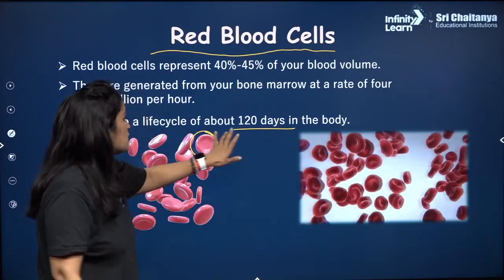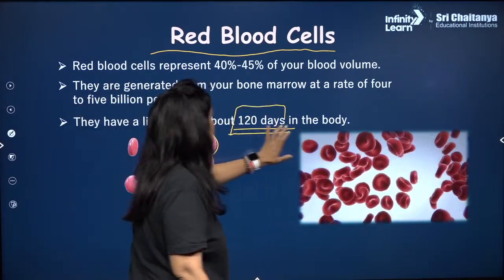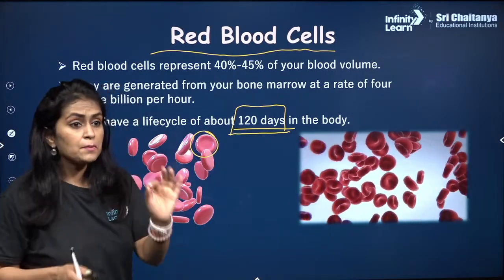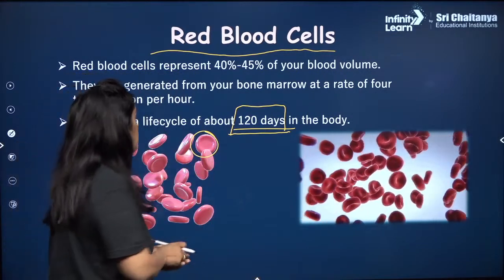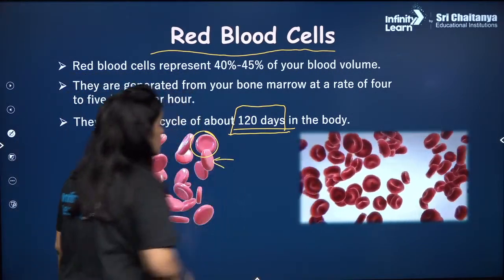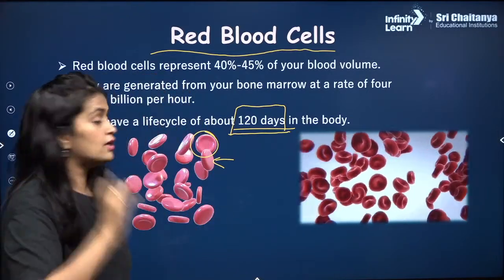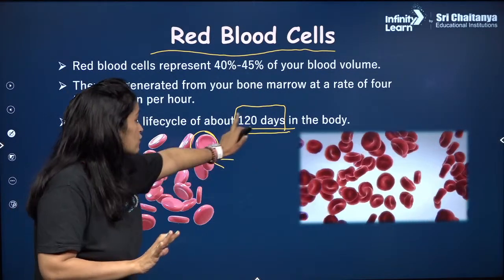Now you guys tell me, ये जो oxygen transport 120 days तक करेगा, उसके बाद क्या होता है इनका? They die off. They do not divide. RBCs, yes Muskan, RBCs will not divide because they do not have nucleus. Why cannot RBC divide is the question. They would live with whatever material is there for 120 days.